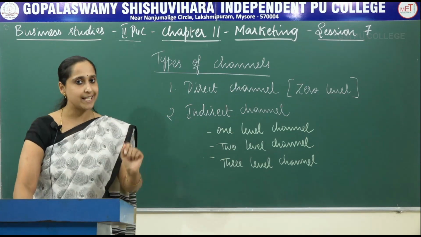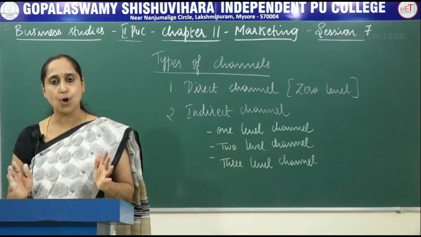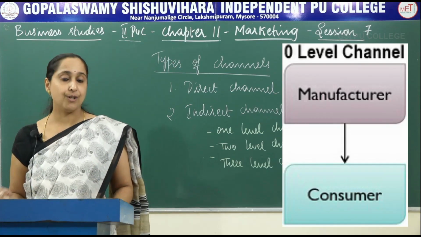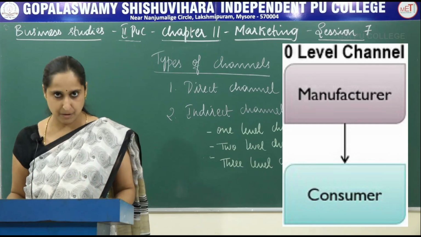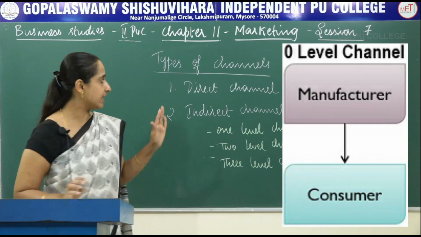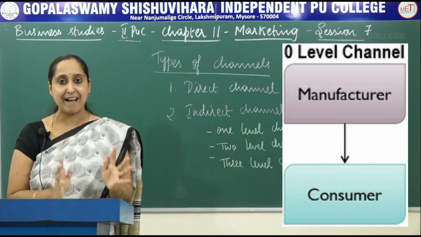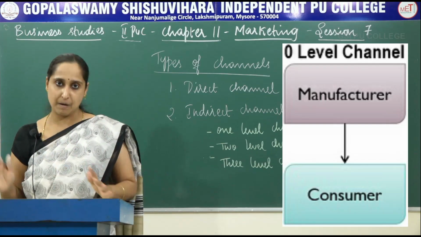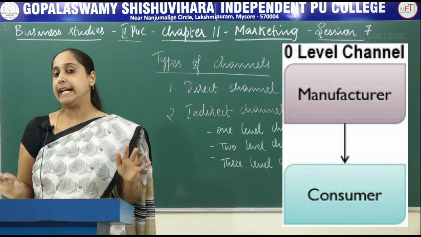We also call it zero level, and this is the most simple and shortest route which is taken by manufacturers in order to make his product reach the ultimate customers. So here in this direct channel, that is zero level channel, there are no intermediaries. Here the manufacturer directly sells his product to his customers. This we call it as zero level channel. Here there are no intermediaries.